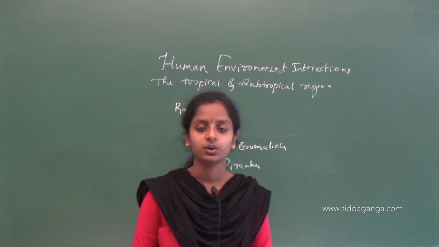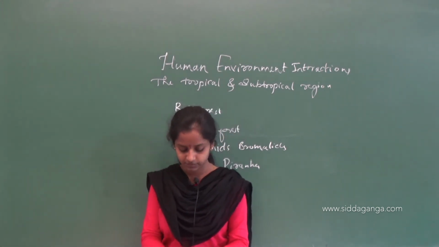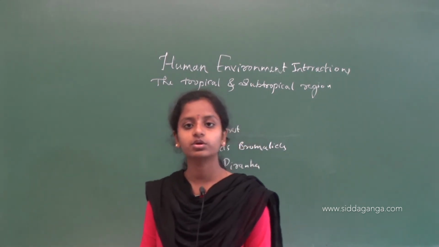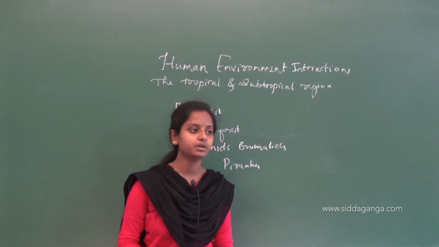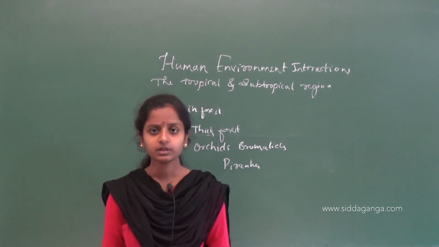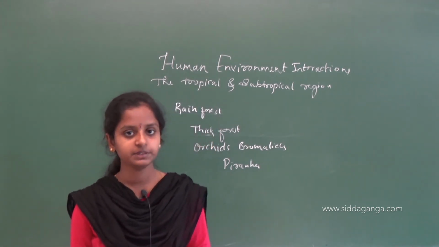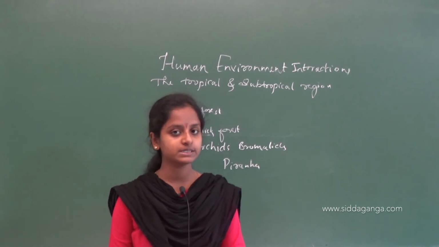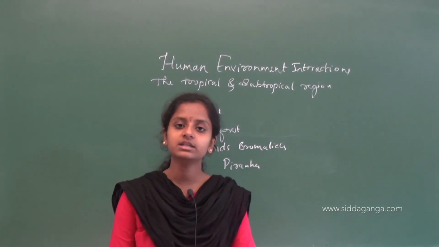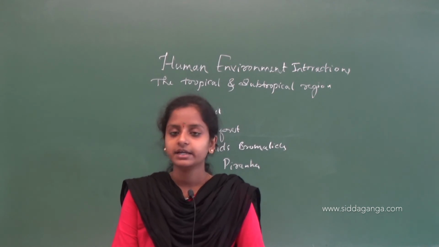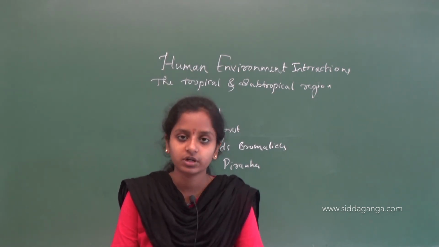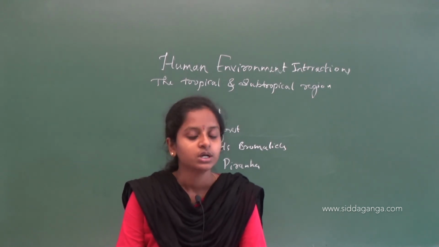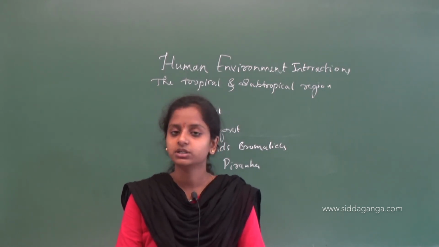So now we have seen how the Amazon river originated, the lifestyle of the people, and the climate of the tropical Amazon region. We have seen the rainforest. It rains heavily every day. That is why we see thick forest which won't allow sunlight to reach the ground.